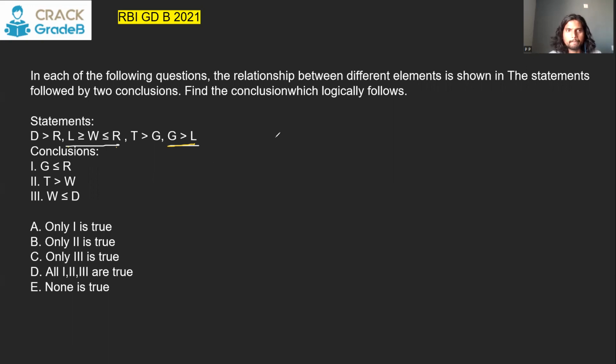As you can see, G greater than L, L greater than or equal to W, less than or equal to R. So there will be a contradiction between L and R, G and R. So this is the wrong conclusion. T and W. So T to G here, G to L here, L to W here. T greater than G, G greater than L, L greater than or equal to W. So no contradiction. And we know T will be greater than W. That is a true conclusion.